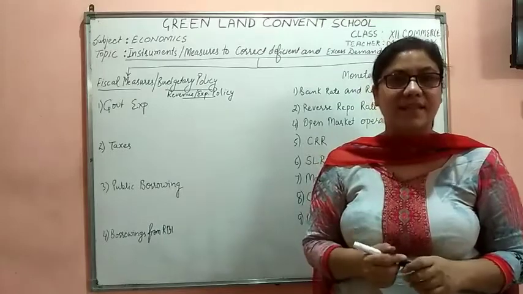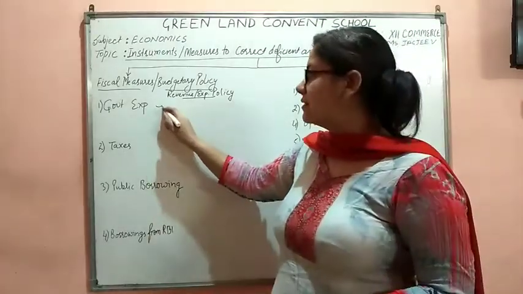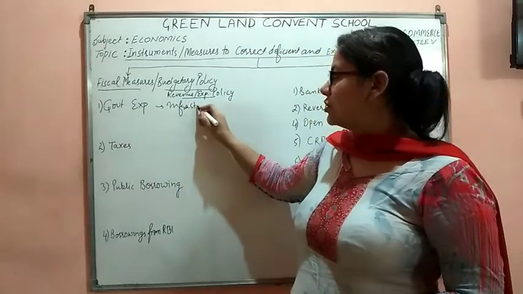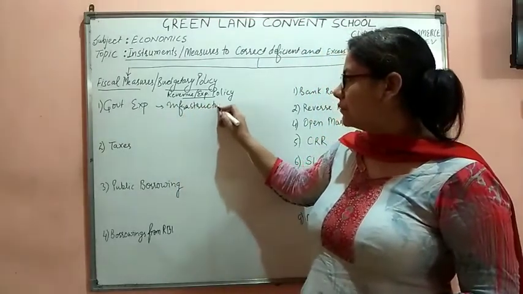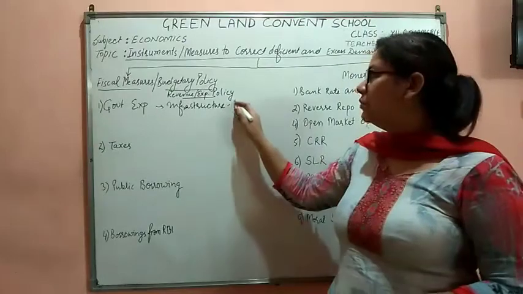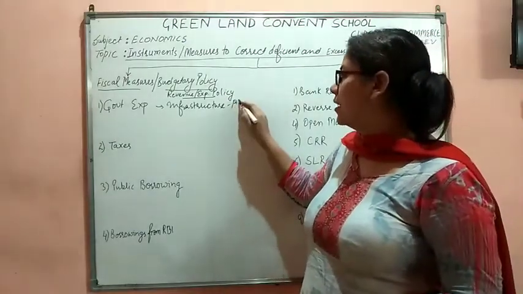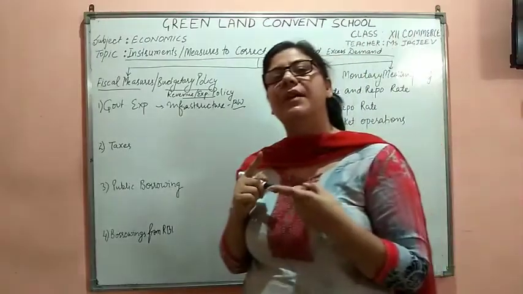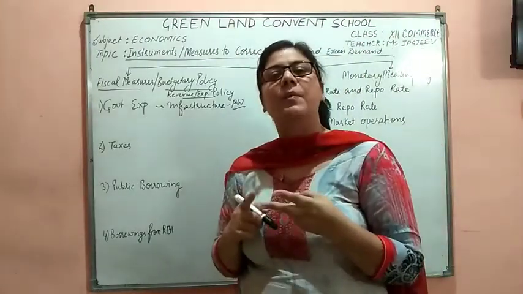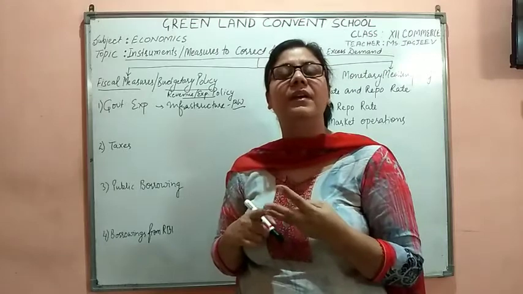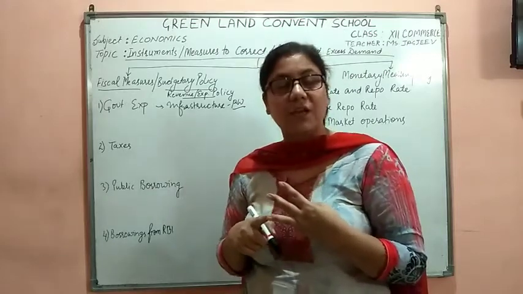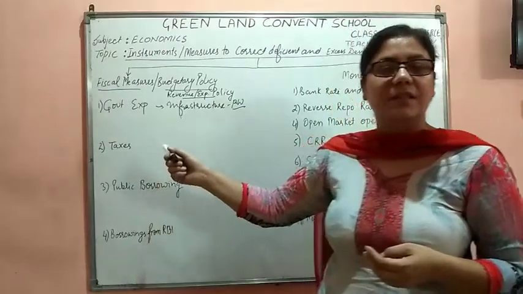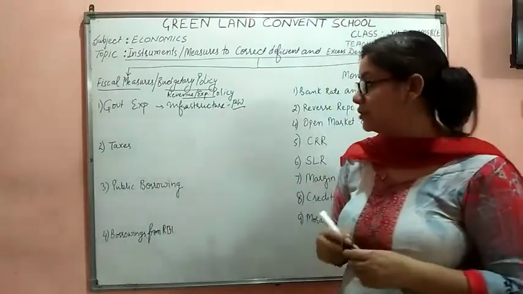Firstly, government does expenditure on infrastructure. Infrastructure means the PWD works, public works, which means building roads, building bridges, building the economic infrastructure.